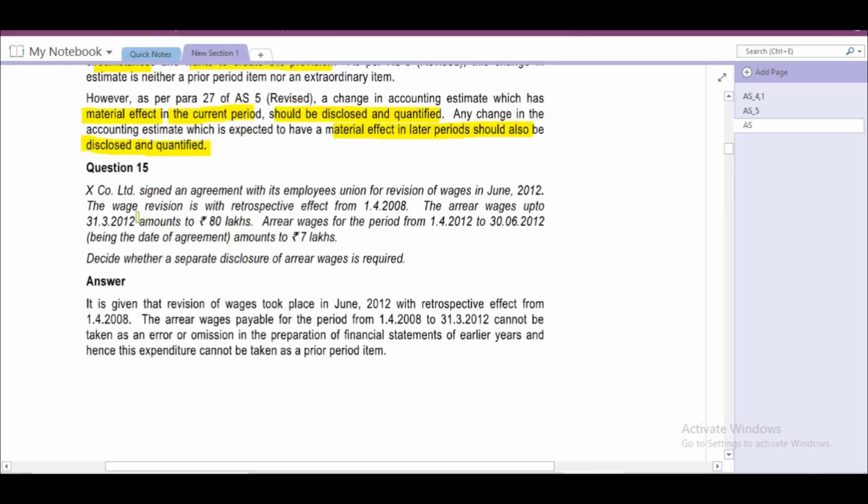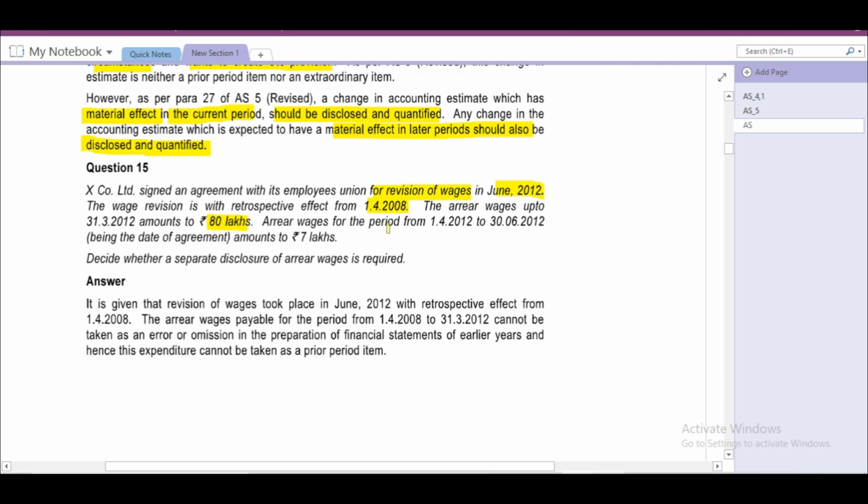Next, question number 15. X Company Limited signed an agreement with its employees union for revision of wages in June 2012. The wage revision is with retrospective effect from 1/4/2008. The arrear wages up to 31st March 2012 amount to 80 lakhs.